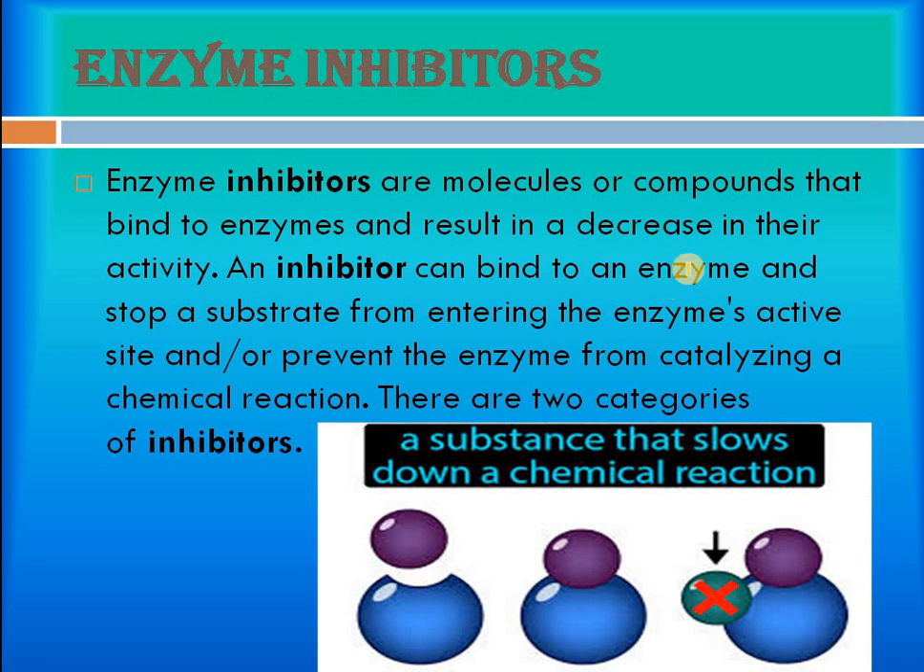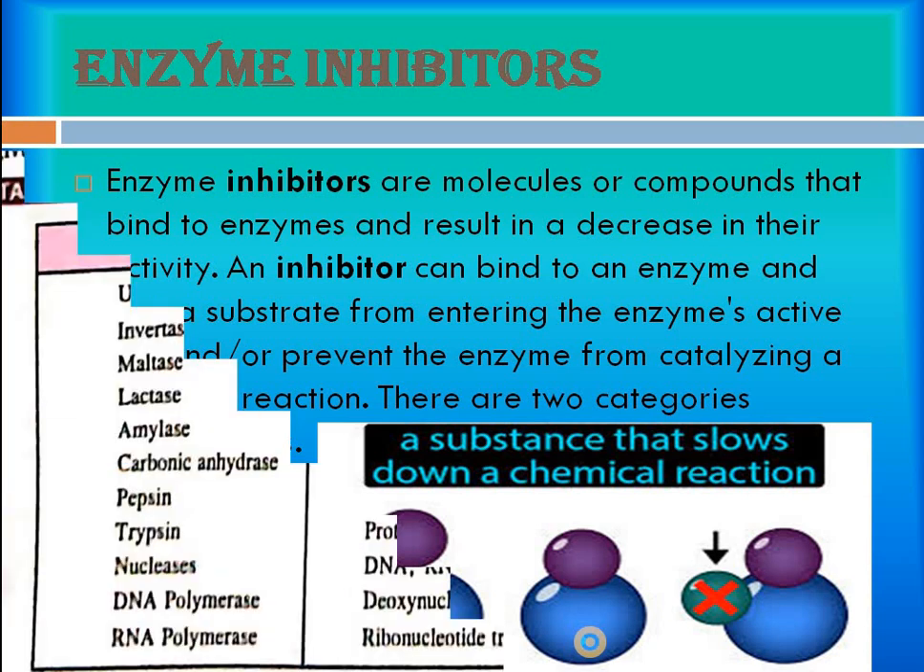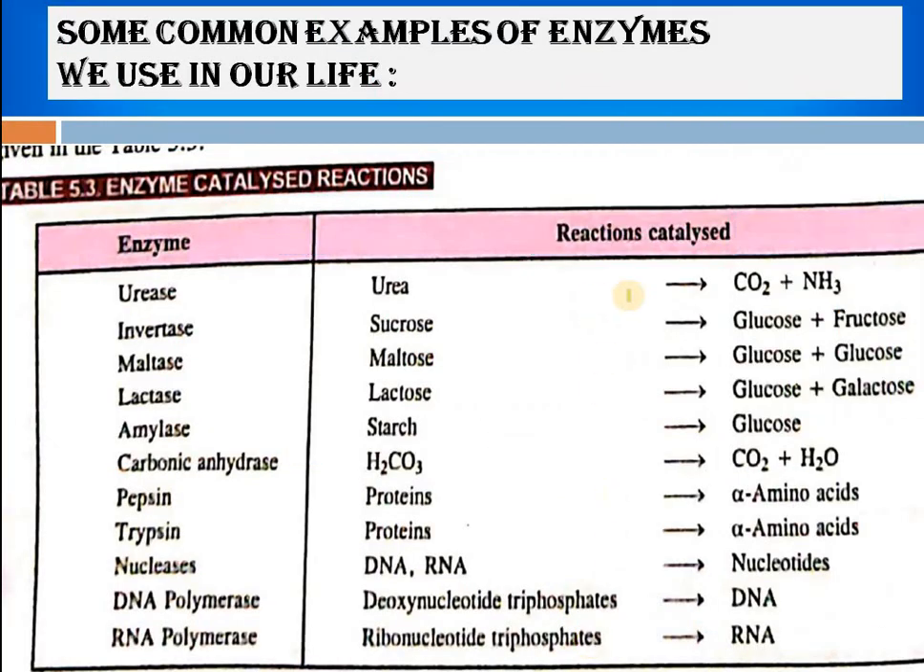Here inhibitors bind the sites of the enzymes which are available for a reaction. By binding those sites, the reaction is not possible by the enzyme and the speed of the reaction stops, or the reaction does not work. These are the common examples of enzymes in our daily life.